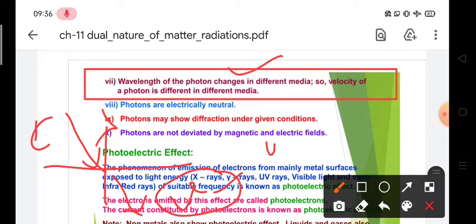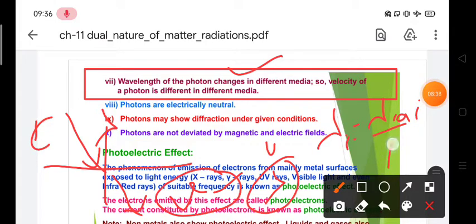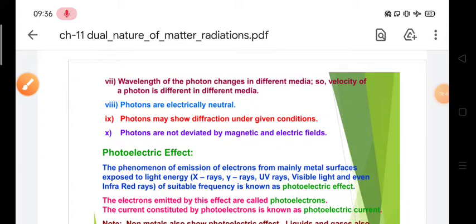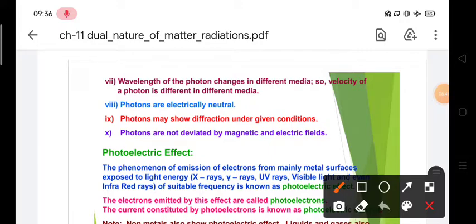Similarly, your wavelength inside the medium also decreases. Wavelength inside a medium can be given as wavelength in air divided by mu. After that we have the next property, and that is what? Property number 8. It says that photons are electrically neutral.